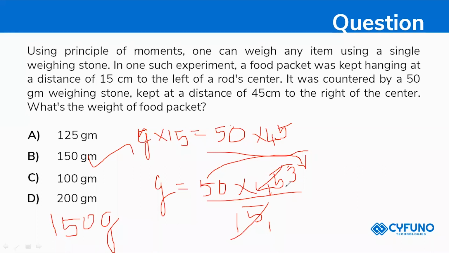Arithmetic, which concept is this? It is a weighing concept. It is like algebra, not exactly algebra.